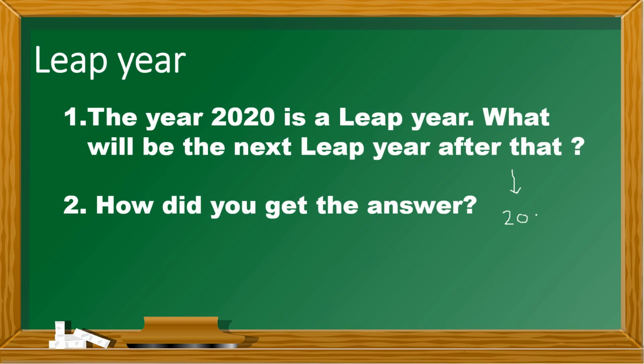Since leap year, as I told you, happens only every 4 years, right? So 2020 plus 4. The next leap year after 2020 would be 2024. Yes, that's our answer. So how did we get the answer? We add 4 to 2020. So that will be all for today, and I hope you were able to learn things about time.